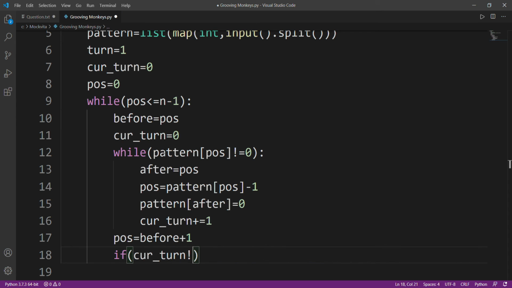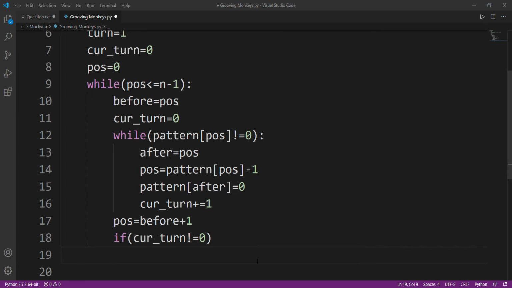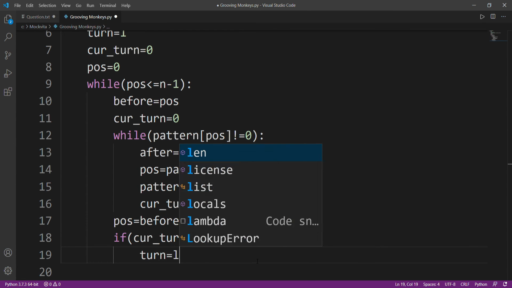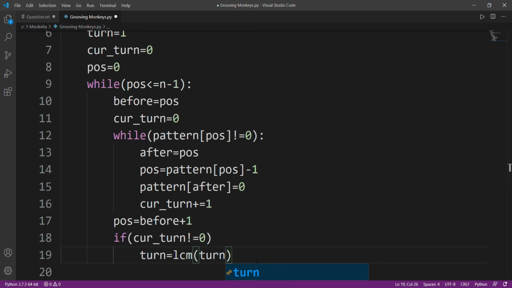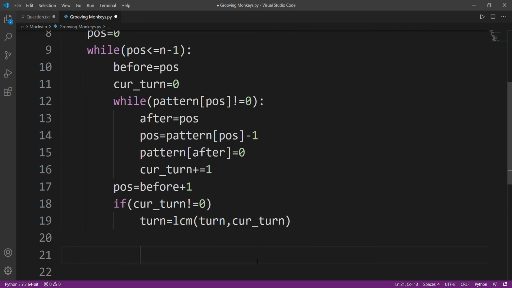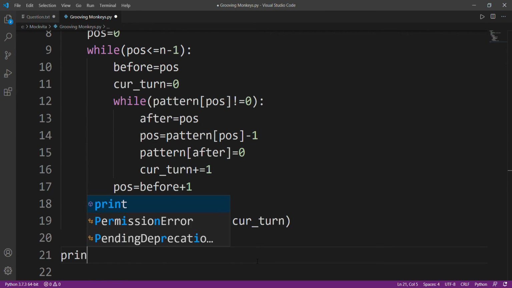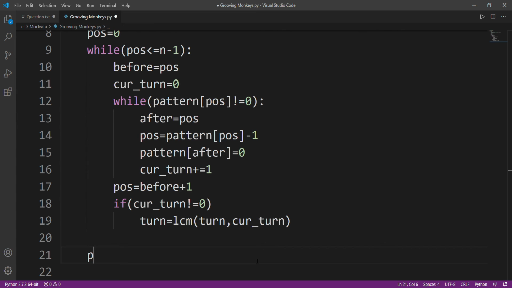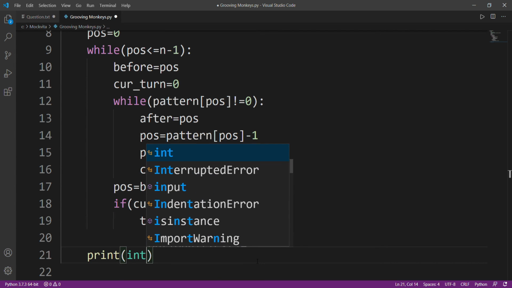If current turn is not equal to 0, then turn will be equal to LCM of turn and current turn, and after that I'll just print my answer, int of turn.